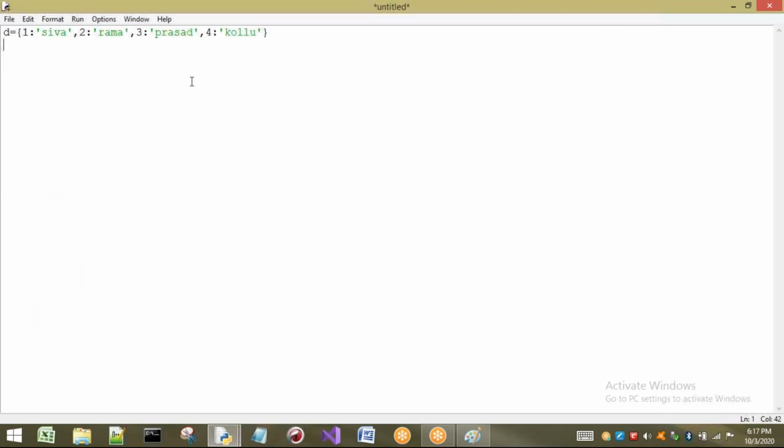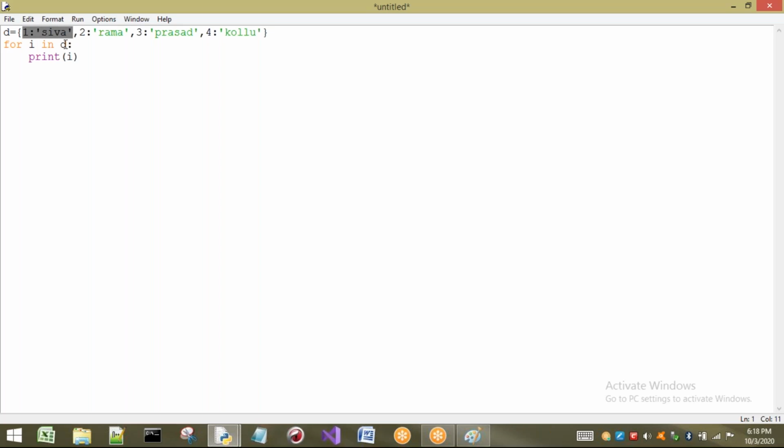Okay, so I have created one. If I write for I in D, let us print the I value here. You have to observe this carefully. If the same concept is applied to a list, the list elements are going to be printed. But if you use the same concept for the dictionary, what happens? We have one item, which we can call an item, an element, or a pair. If I consider one pair, we have a key and a value.